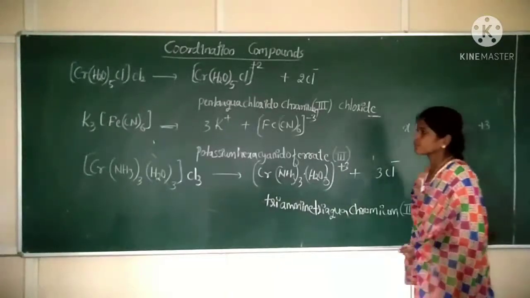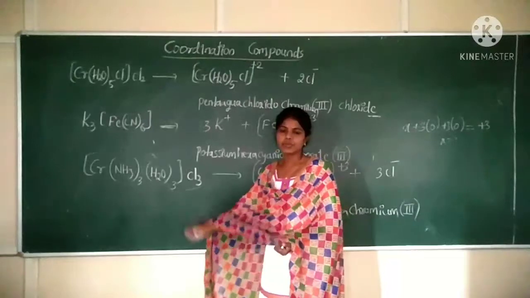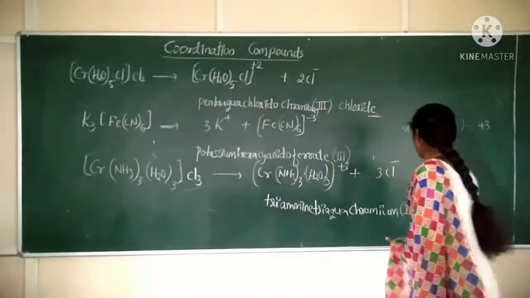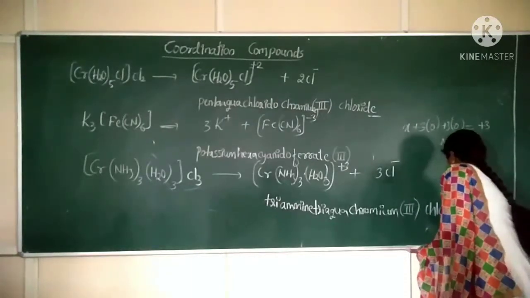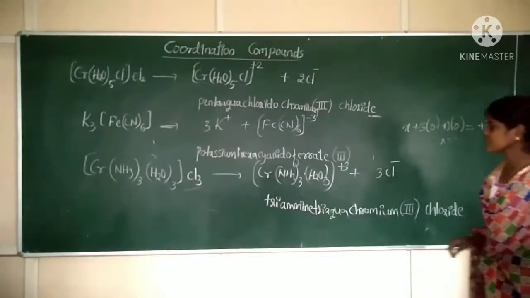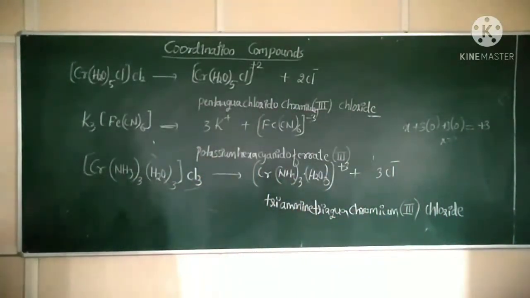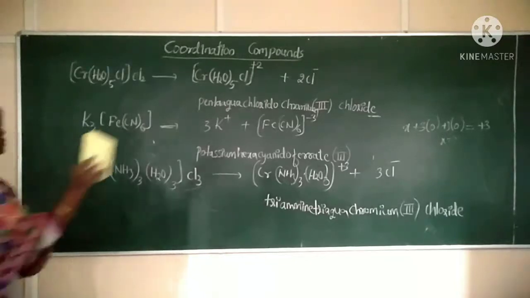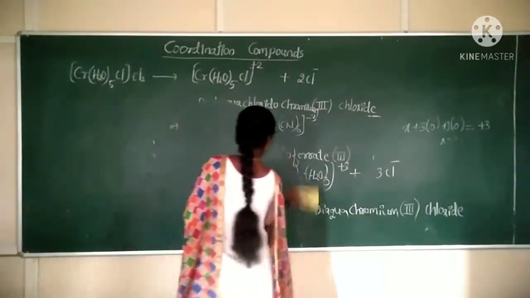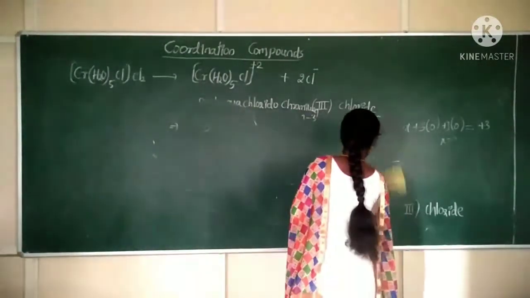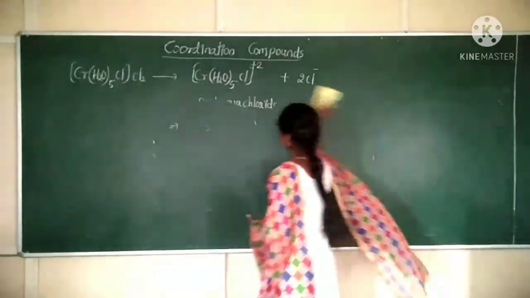Correct? Now outside the coordination sphere, or that is the ionization sphere, which is the species? Fluoride is the species. So write it as fluoride. Fluoride. Clear? So this is the name for the given coordination compound. Next, example 3. Next, example 4. Fourth example.